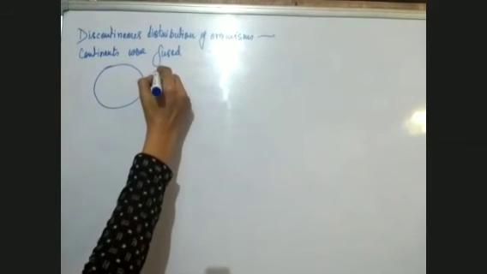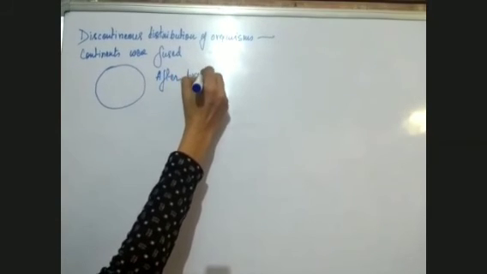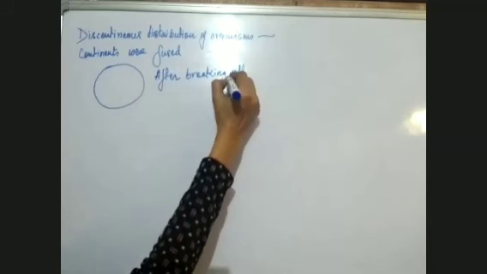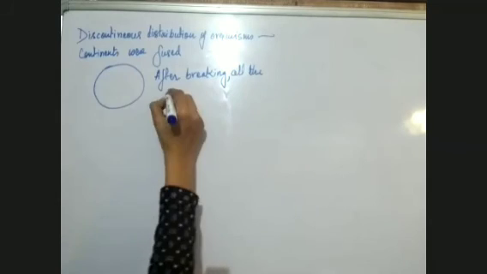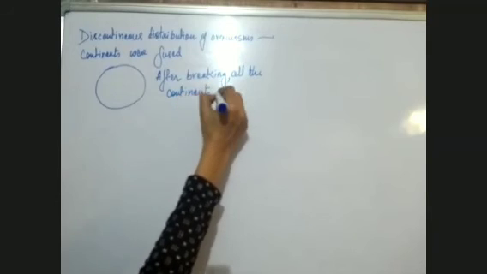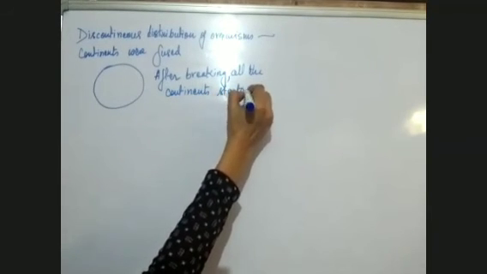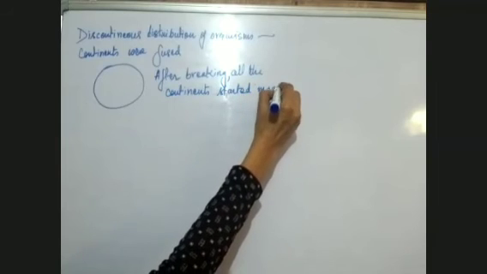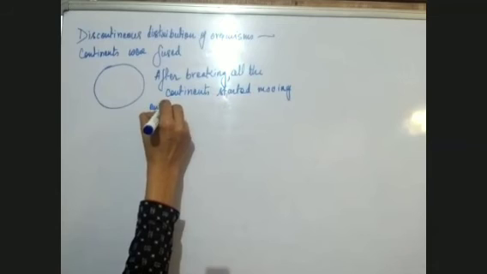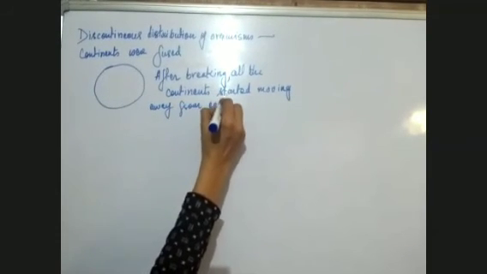After breaking, all the continents started moving away from each other.